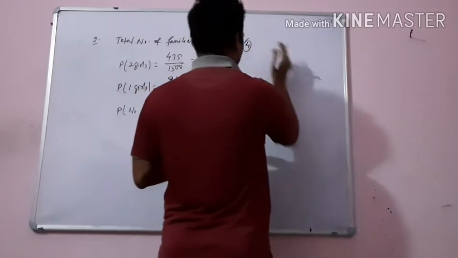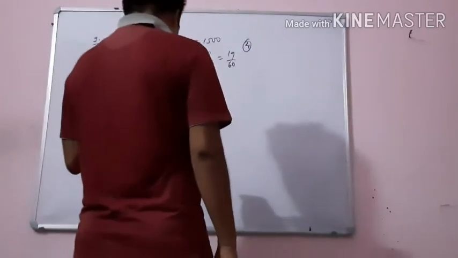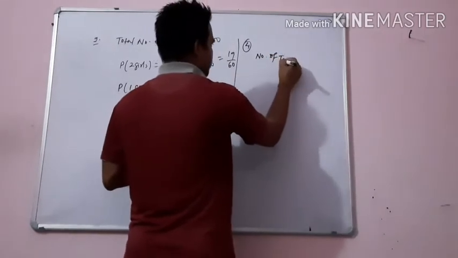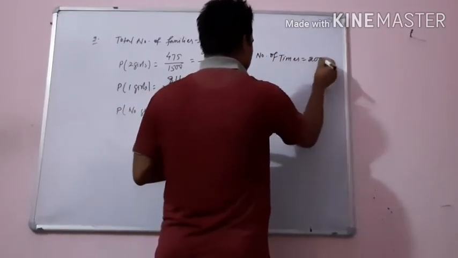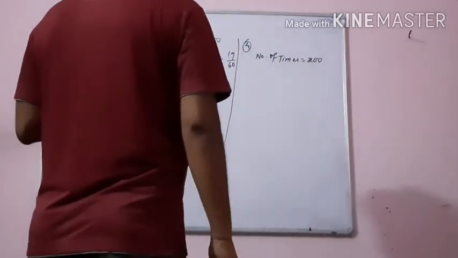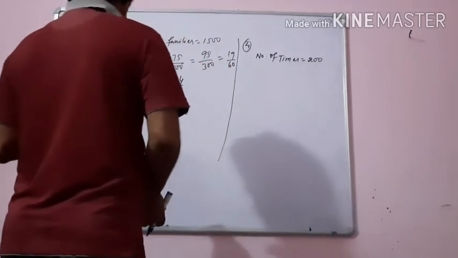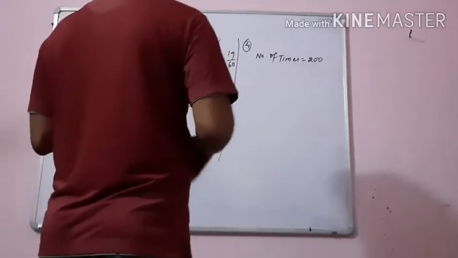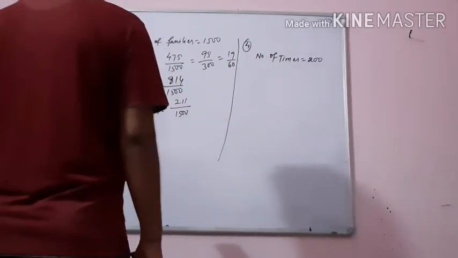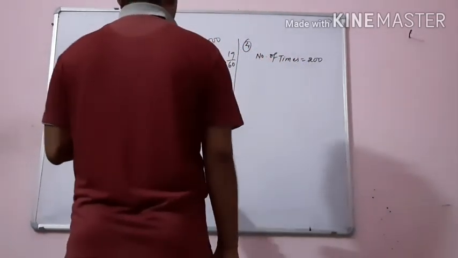Now coming to question number 4. What is question number 4? In question number 4, 3 coins are tossed simultaneously 200 times. So the number of times is 200. Now, if 3 coins are tossed simultaneously again, compute the probability of 2 heads coming up. Frequencies are being given to you: for 3 heads it is 23, for 2 heads it is 72, for 1 head it is 77, for no head it is 28.